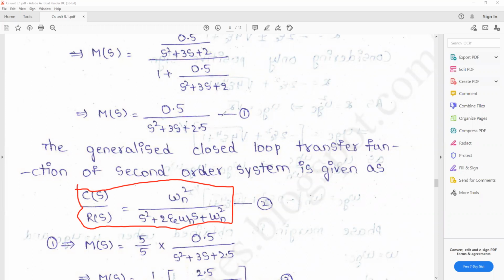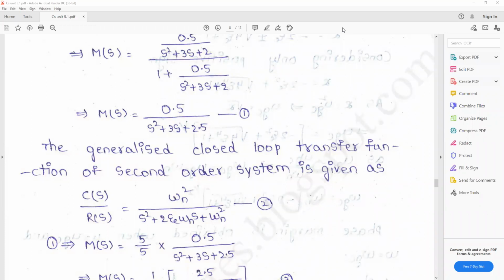For simplification, the numerator and the denominator are multiplied and divided by 5. In the numerator ωn² is 0.5, in the denominator it is 2.5.